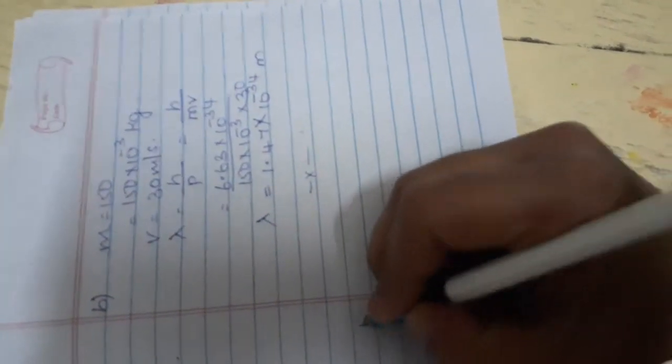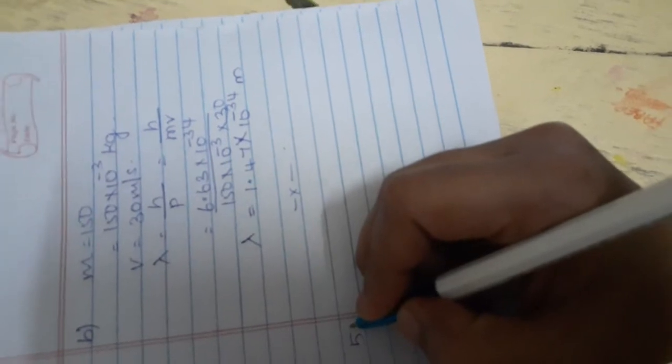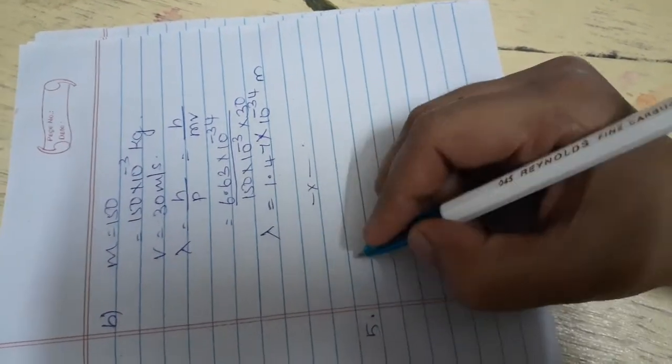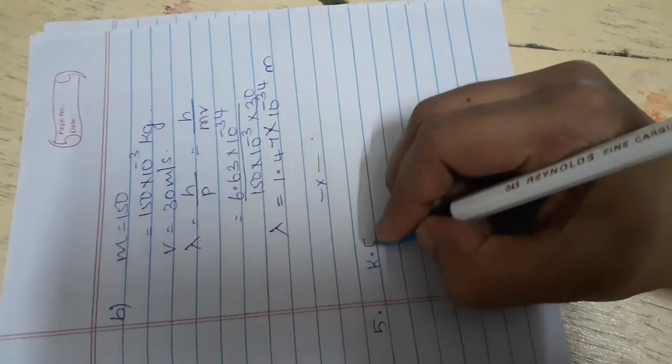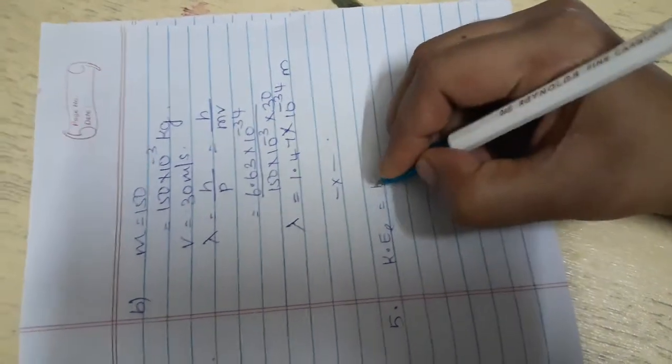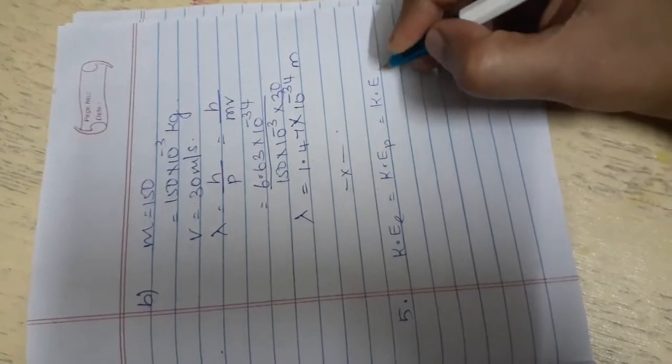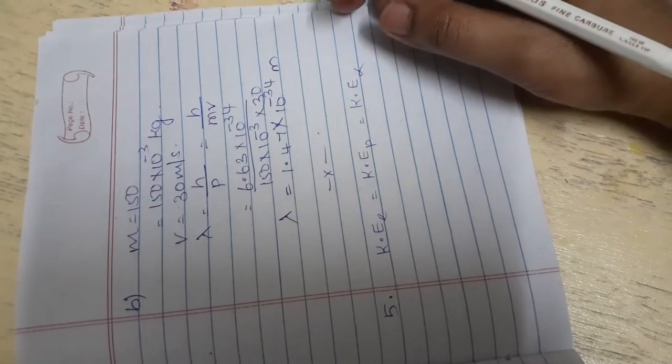And the fifth question of your NCERT example is: an electron, alpha particle and a proton have the same kinetic energy. Okay, so kinetic energy is same. So the kinetic energy of electron, kinetic energy of proton, kinetic energy of alpha particle, these three are same, it's given. Which of these particles has the shortest wavelength?